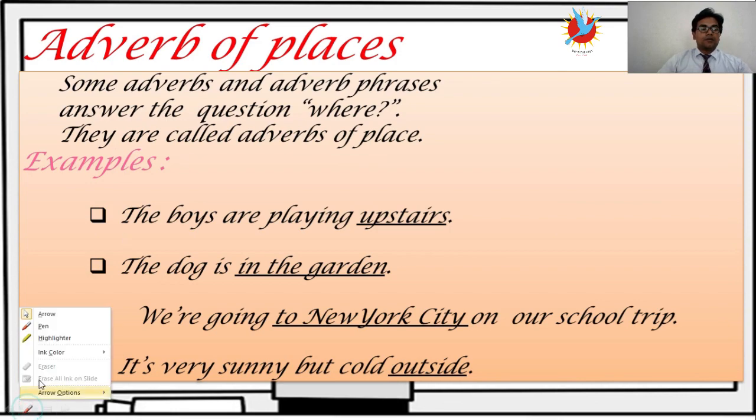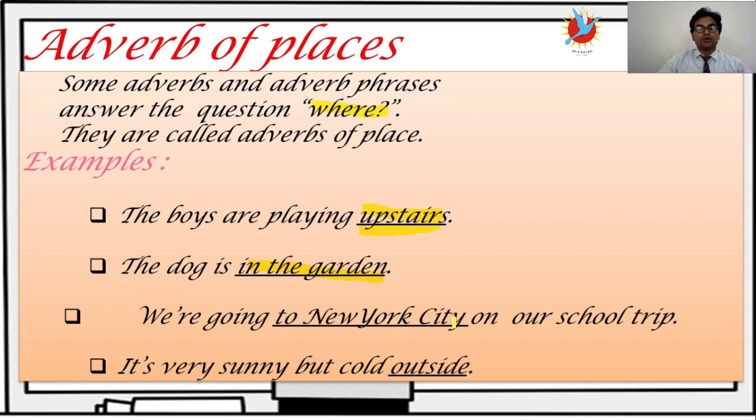Now adverbs of place. Some adverbs and adverb phrases answer the question where. You ask the question where and the answer will be an adverb of place. They are called adverbs of place. For example, the boys are playing upstairs. Where are the boys playing? You ask the question where. The boys are playing upstairs. The dog is in the garden. Where is the dog? The dog is in the garden.